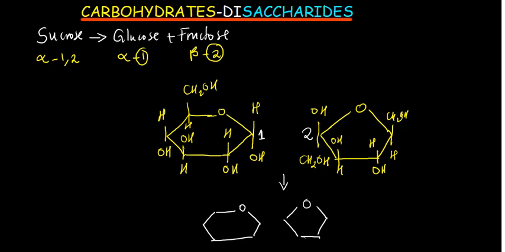Okay. Where is the functional group of fructose? Let me hear. Where is the functional group of fructose? I was just mentioning them as I was drawing the structure here.